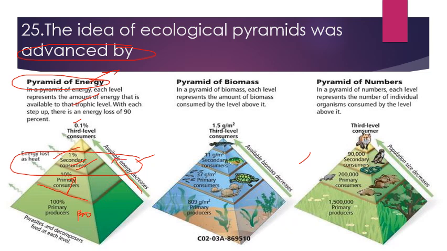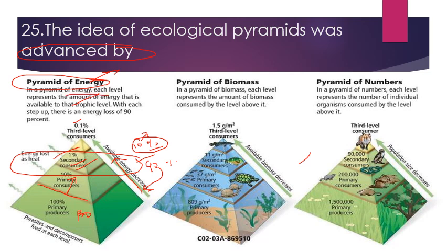There is transfer of energy from producers to consumers, and this transfer is governed by the second law of thermodynamics, that is, only 10% energy is transferred to the next trophic level and 90% energy is utilized by that same trophic level for their growth and development. So only 10% energy is transferred. This is also known as the 10% law.